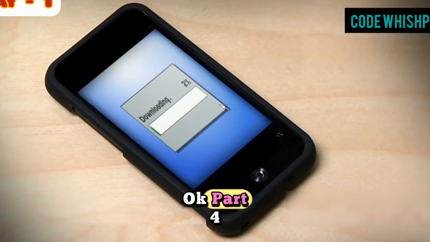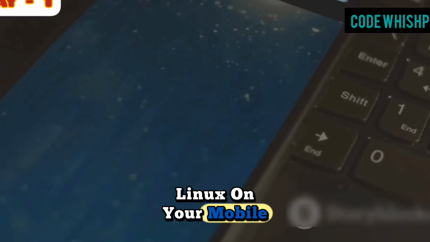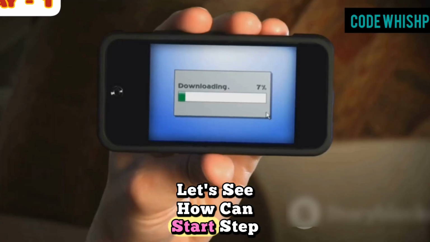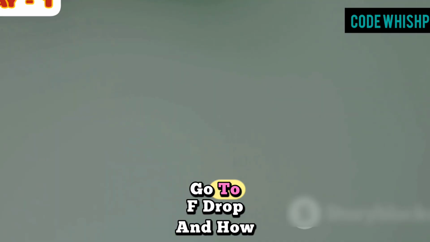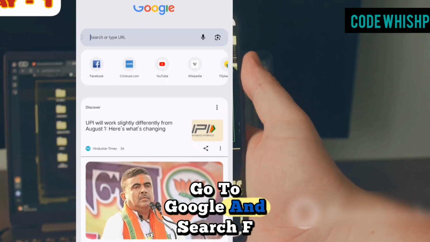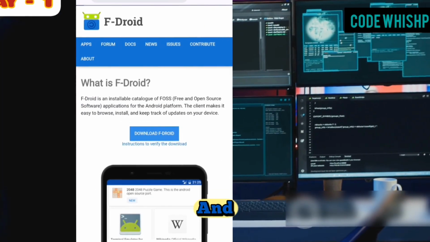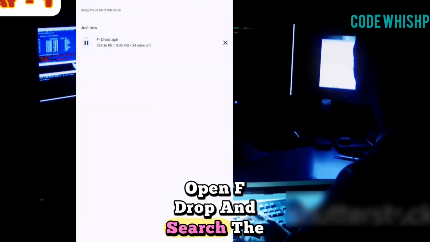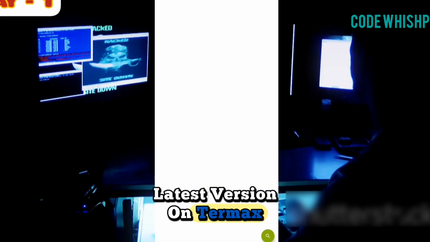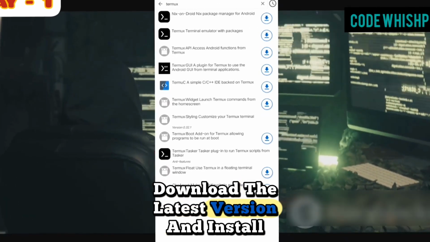Okay. Part 4, how to start Termux and install Linux on your mobile. Let's see how we can start. Step 1, install Termux. Go to F-Droid. And how to download F-Droid? First go to Google and search F-Droid, click on the first link and download it, and open F-Droid and search the latest version of Termux. An easy process: on Google, search Termux GitHub, download the latest version and install it.